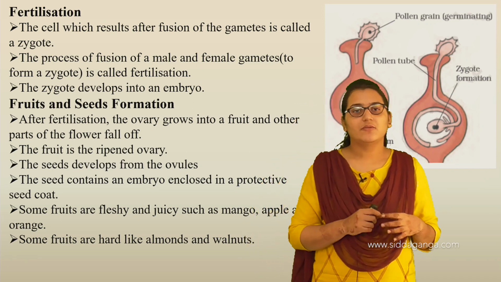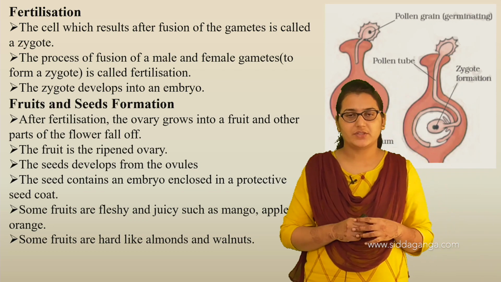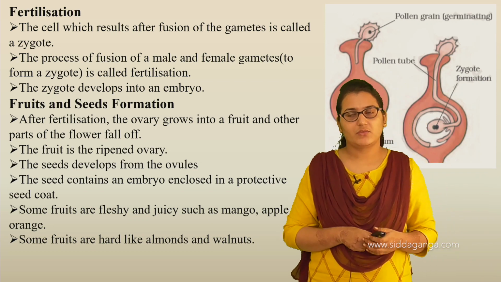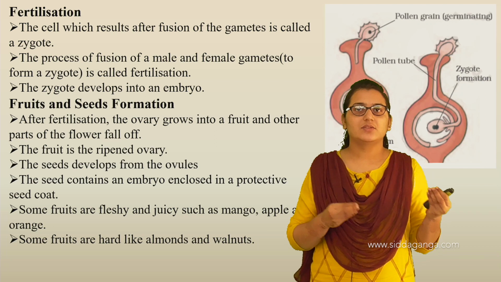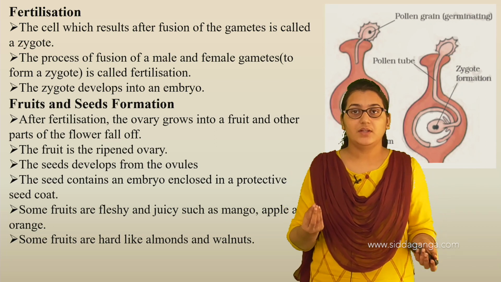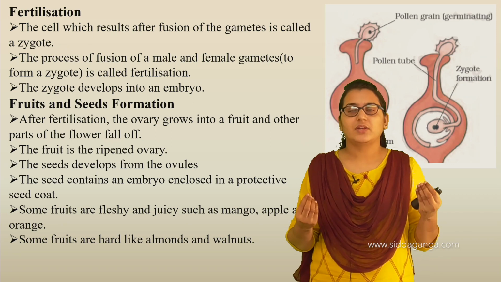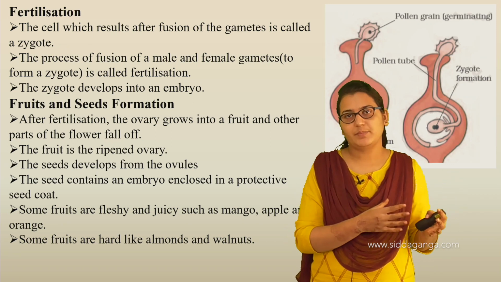Now, how are fruits and seeds formed? Let's look at fruit and seed formation after fertilization. This is how fertilization in sexual reproduction occurs. We have two flowers, which have both stamen and pistil.